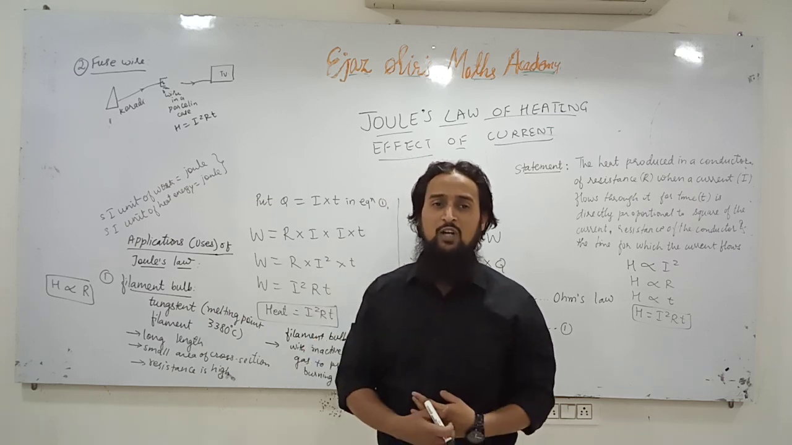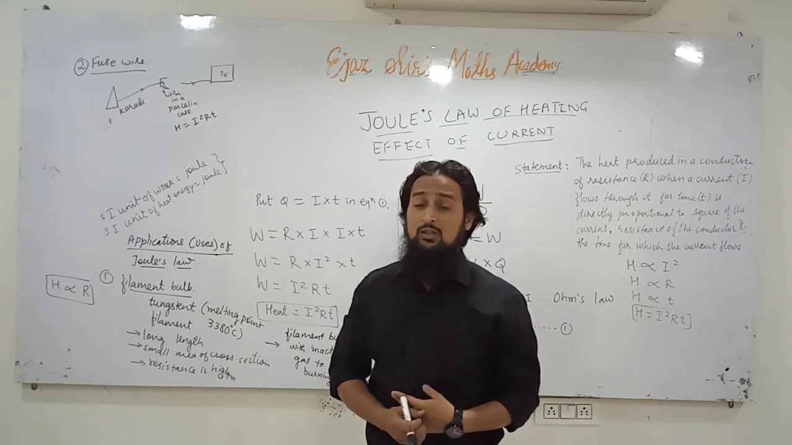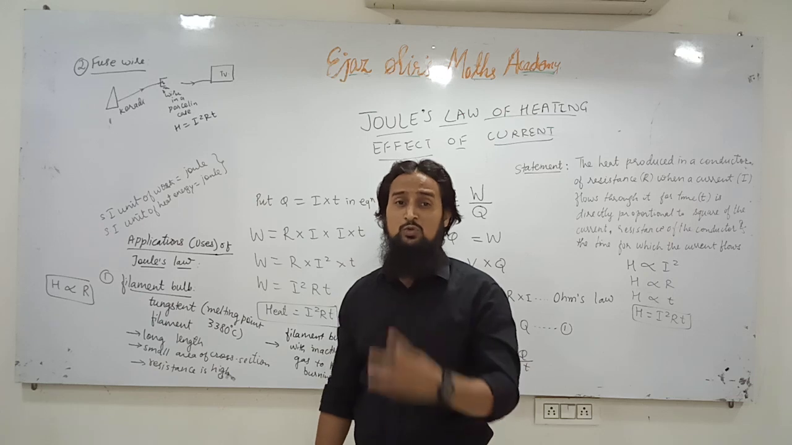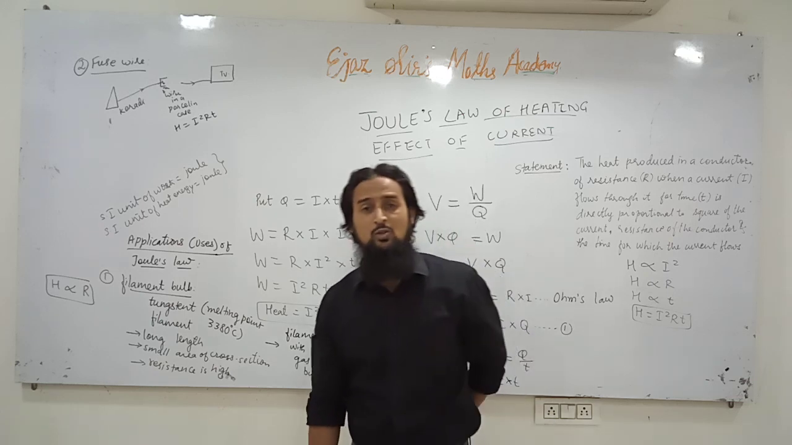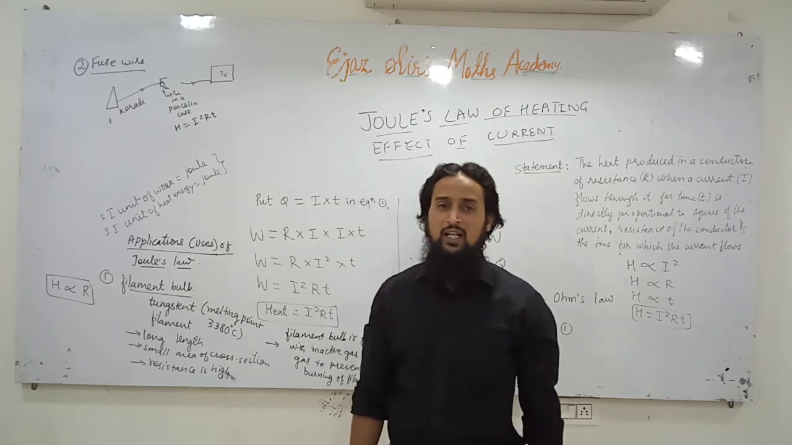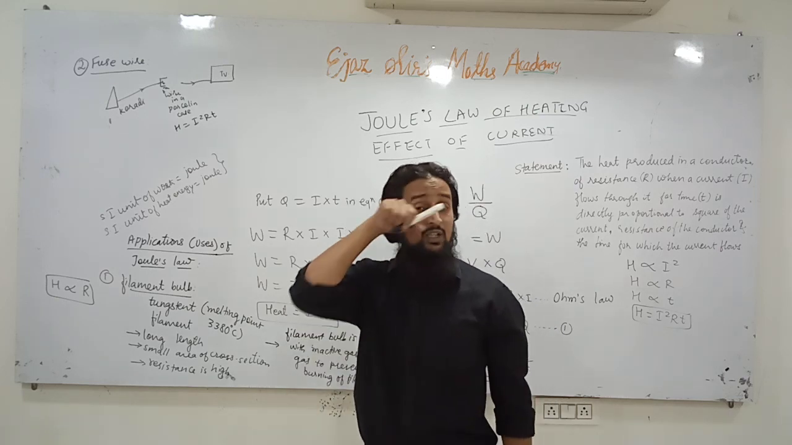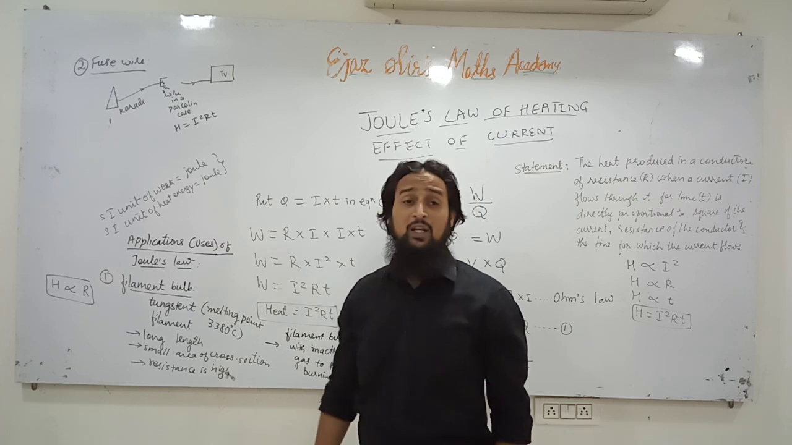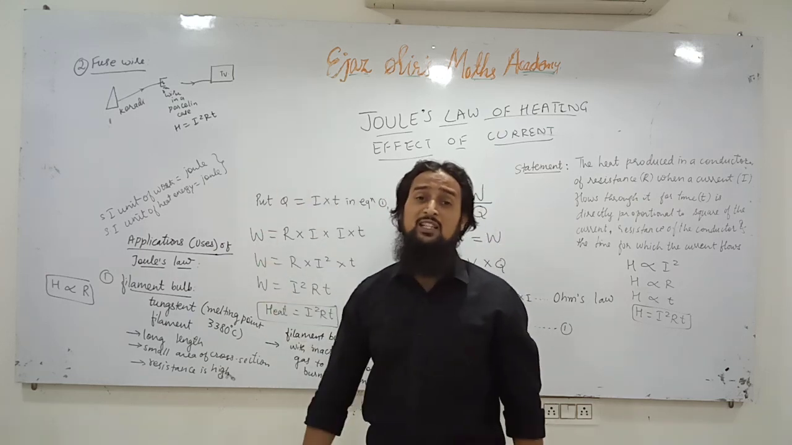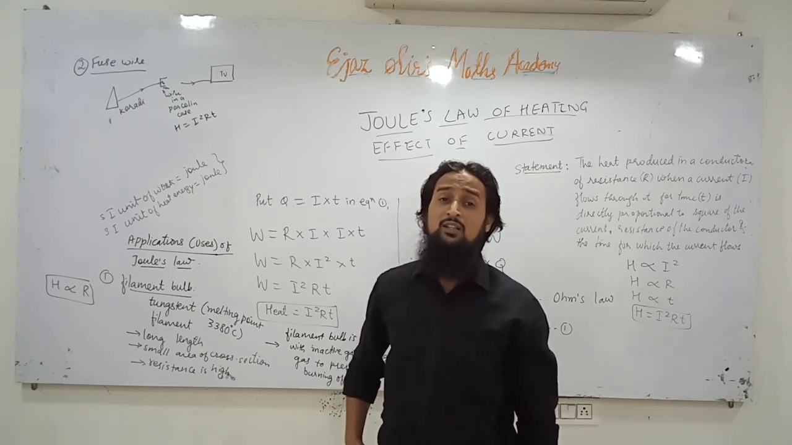Why does a fuse wire have low melting point? So you should be able to explain it. When an excess amount of current flows through the fuse wire, according to Joule's law of heating effect of electric current, heat is produced in the fuse wire, and since it has low melting point, it will get melted and it will break the circuit, it will break the connection, and costly electrical gadgets will be prevented from being damaged.